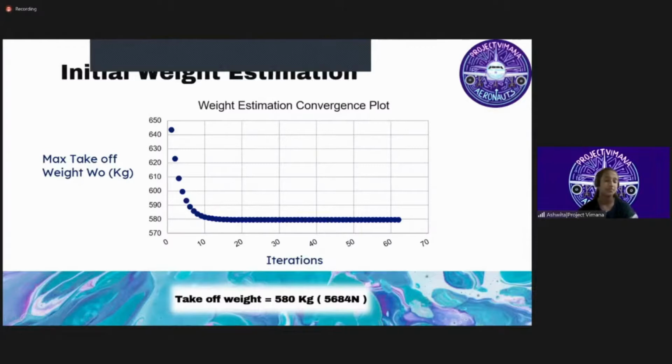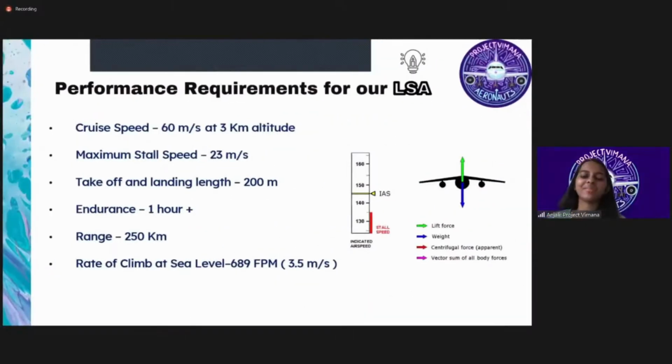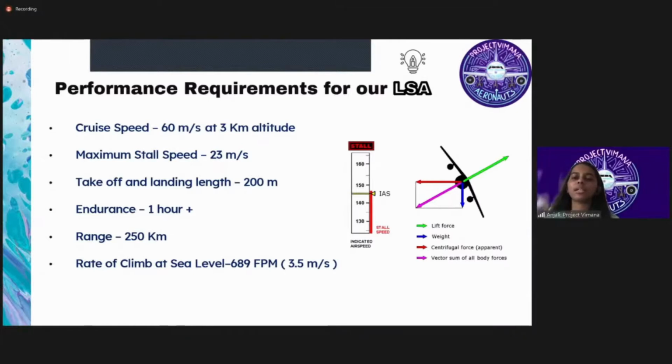Over to Anjali. Hi, I'm Anjali and I'll be talking about the performance requirements for our LSA. We decided on some basic performance requirements by looking at those of other light sports aircrafts and by figuring out what we wanted our plane to be used for. We went with a cruise speed of 60 meters per second at a 3 kilometer altitude with an endurance of over an hour. We decided on takeoff and landing distances of 200 meters as we wanted our plane to be used for tourism and it shouldn't require too much space. Our rate of climb was altered multiple times and brought down to 689 feet per minute so we could lower the thrust to weight ratio. Next slide.